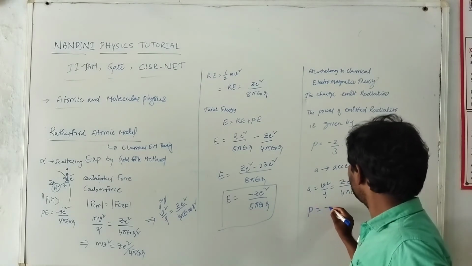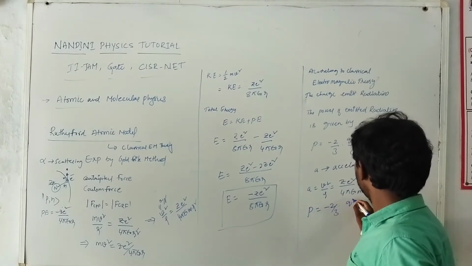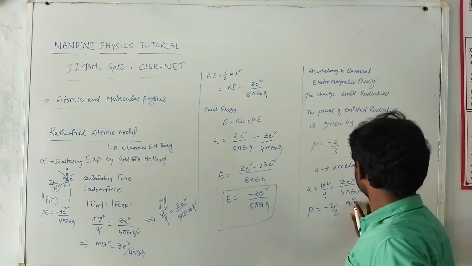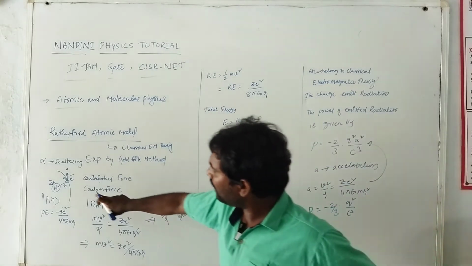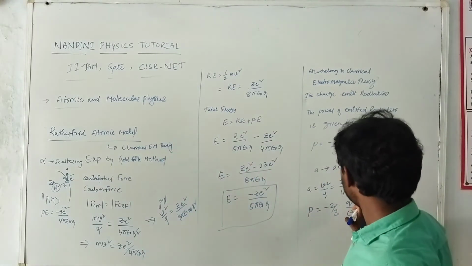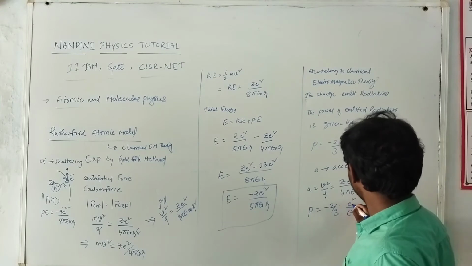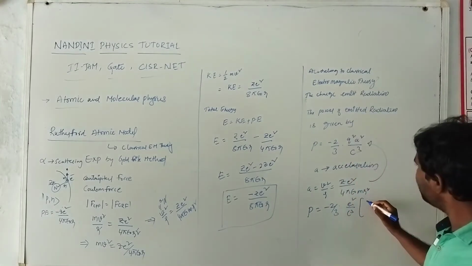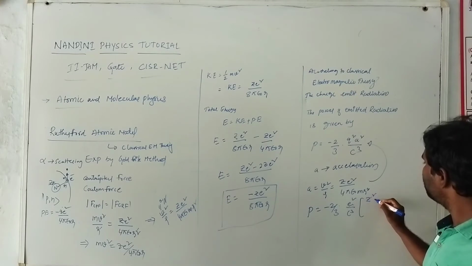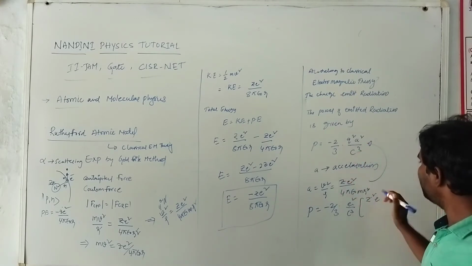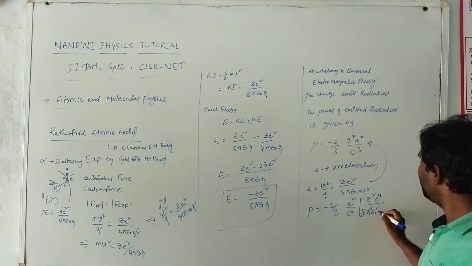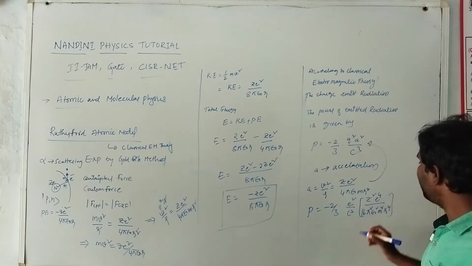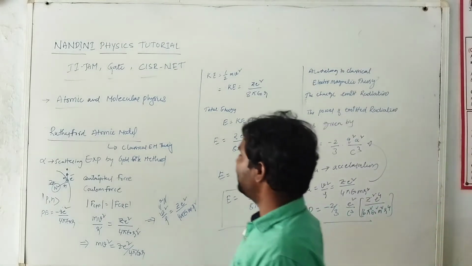So I will get P is equal to minus 2 by 3 Q into Q square by C cube. Then what is the charge here? The charge is nothing but the electron. So this is e square into the A square value. A square is given by Z square e power 4, that's why I write the square, divided by 16 pi square epsilon naught square m square r power 4. So finally from this equation what will we get?